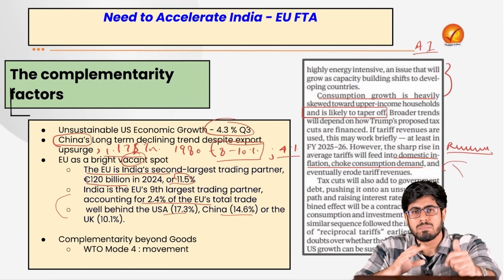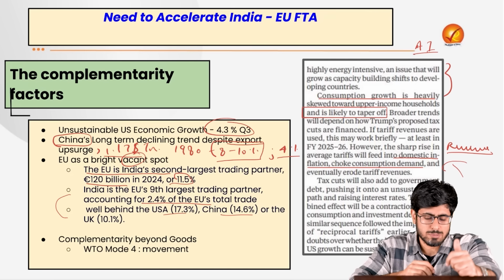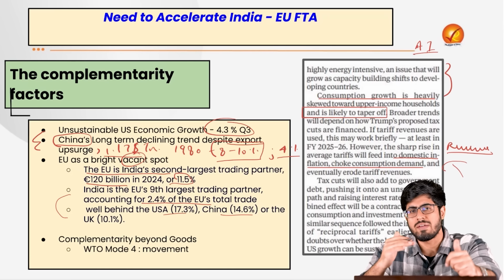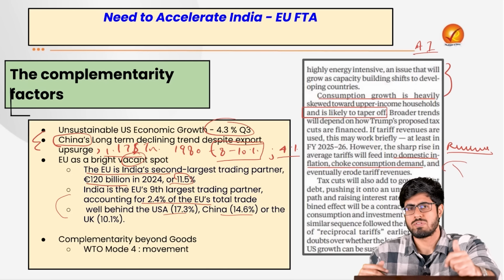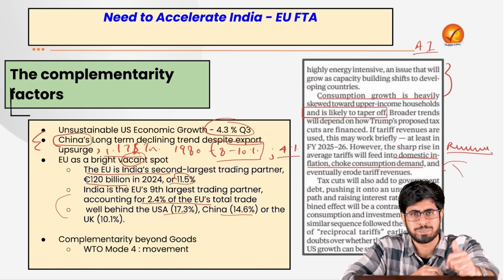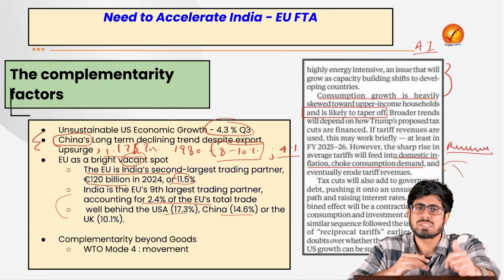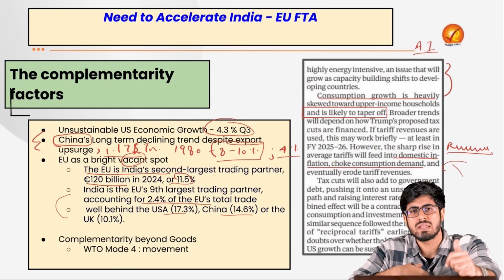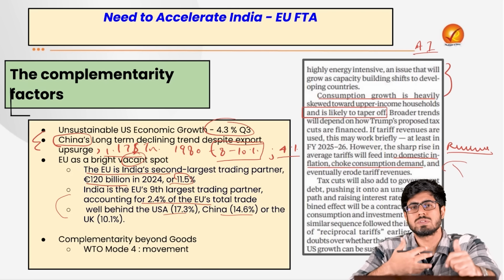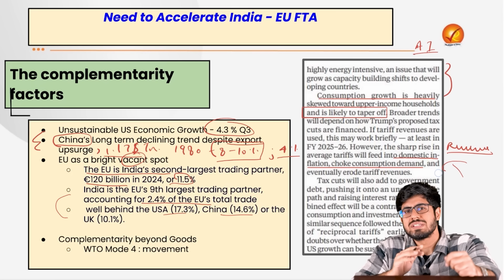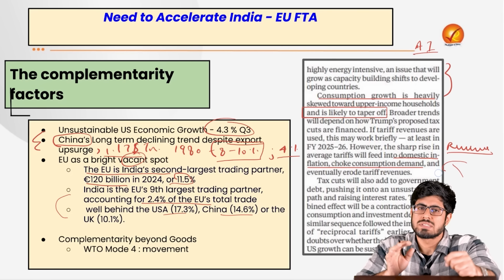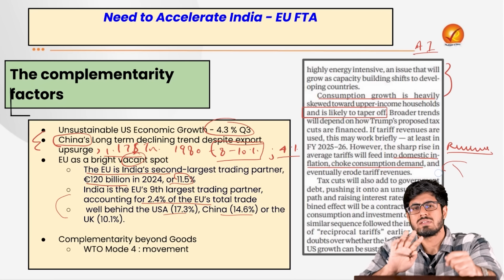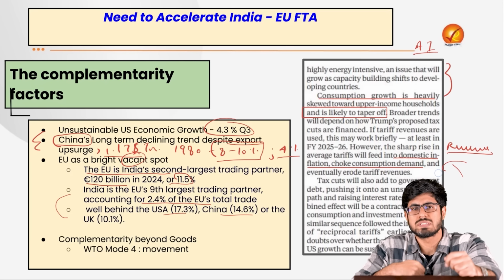We could have much more trade with the European Union, especially when these two formidable partners of the European Union have their growth seemingly tapering off, declining over a period of time. And it is not just the economic complementarity in terms of goods. We have complementarity in terms of the people, in terms of the service providers. Why? Because if we see the WTO, World Trade Organization's GATS, or General Agreement on Trade in Services, there are four modes of trade in services.